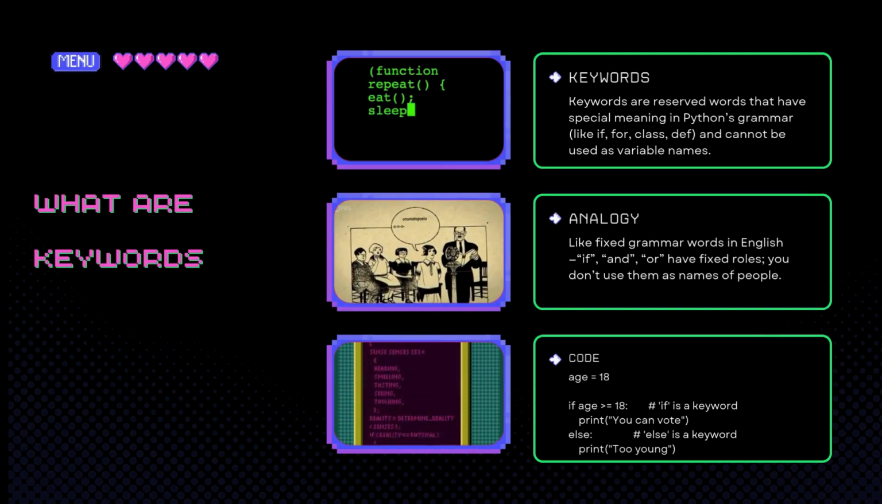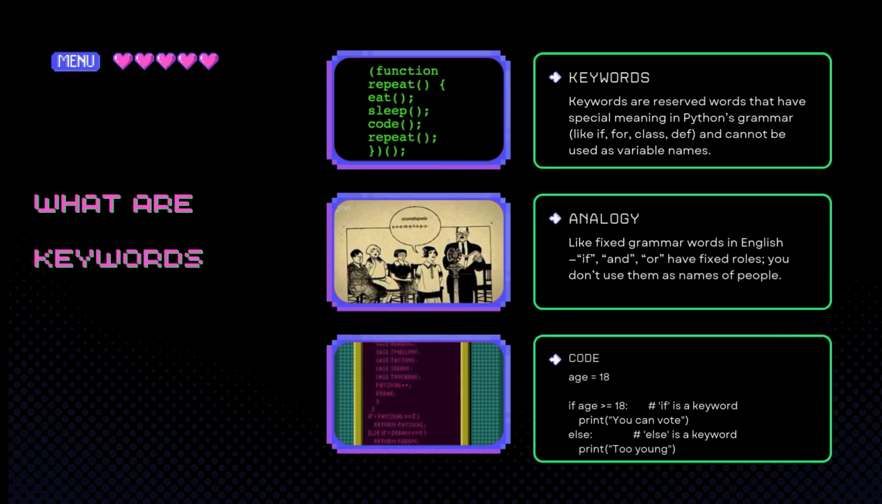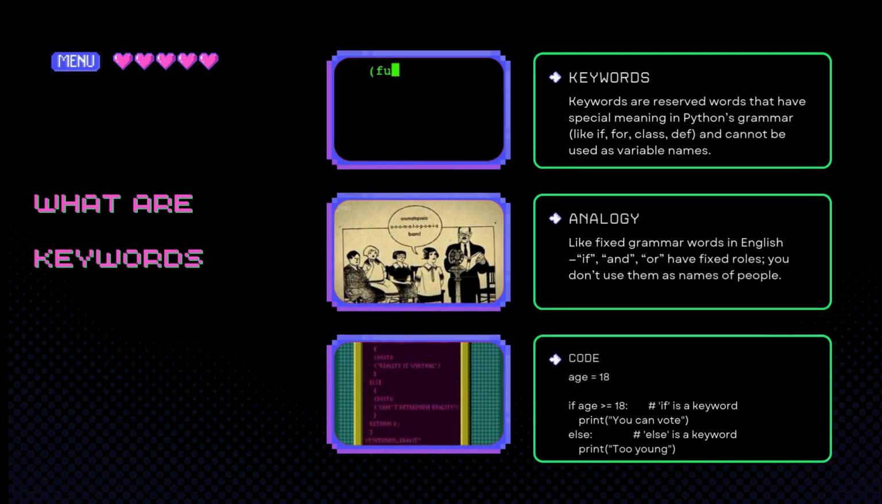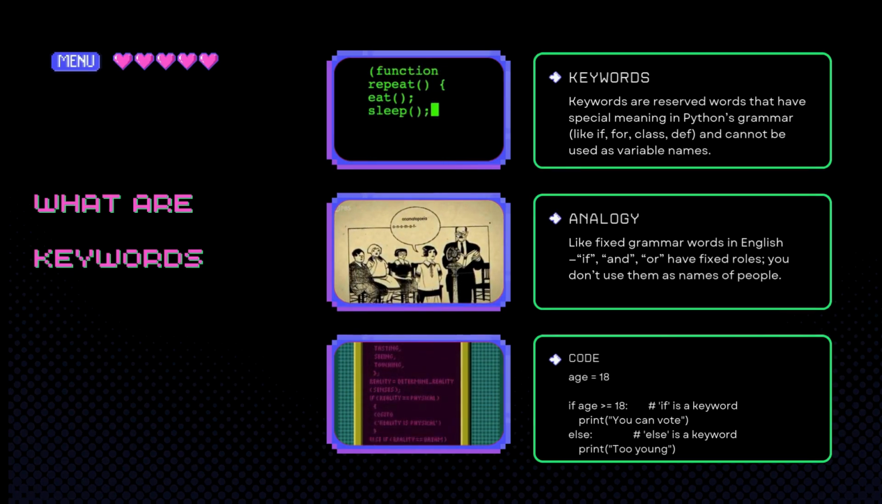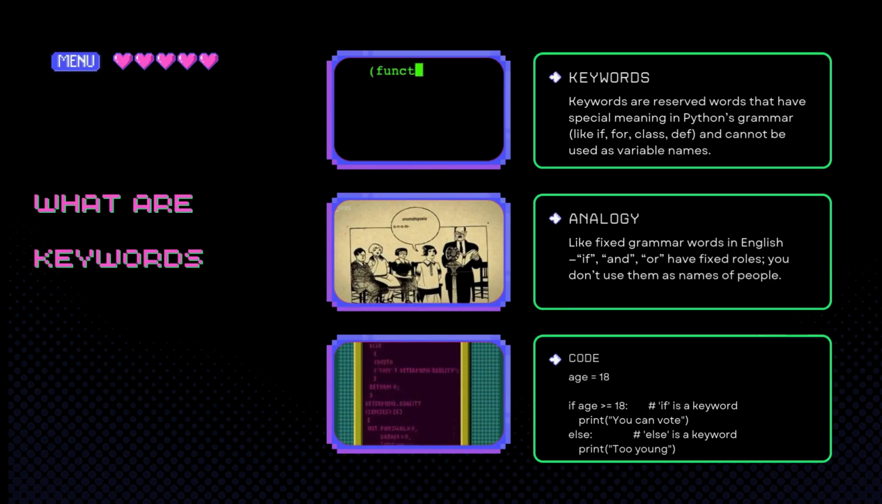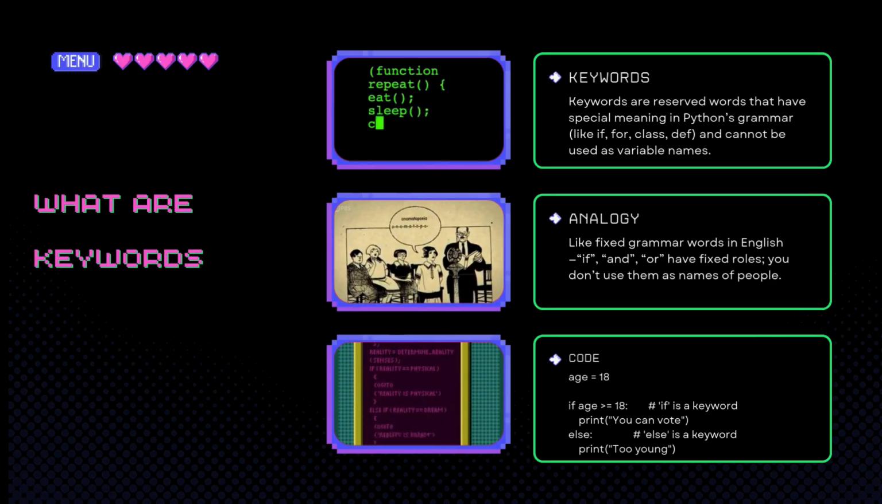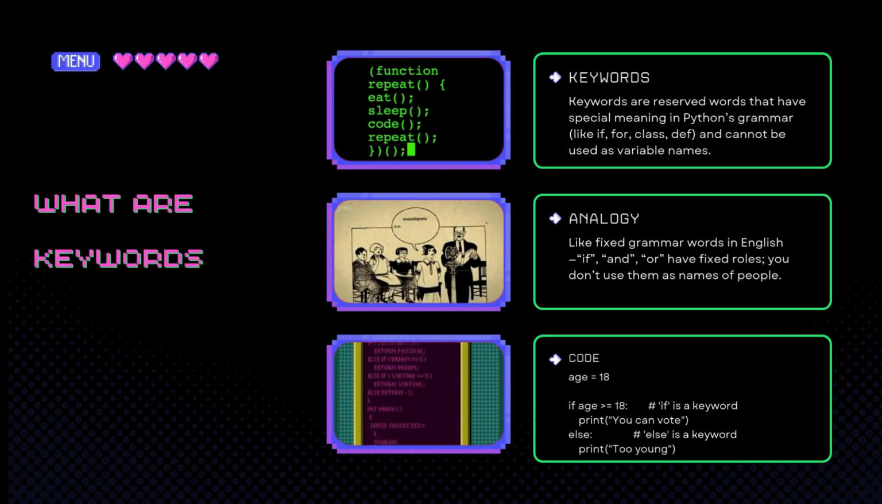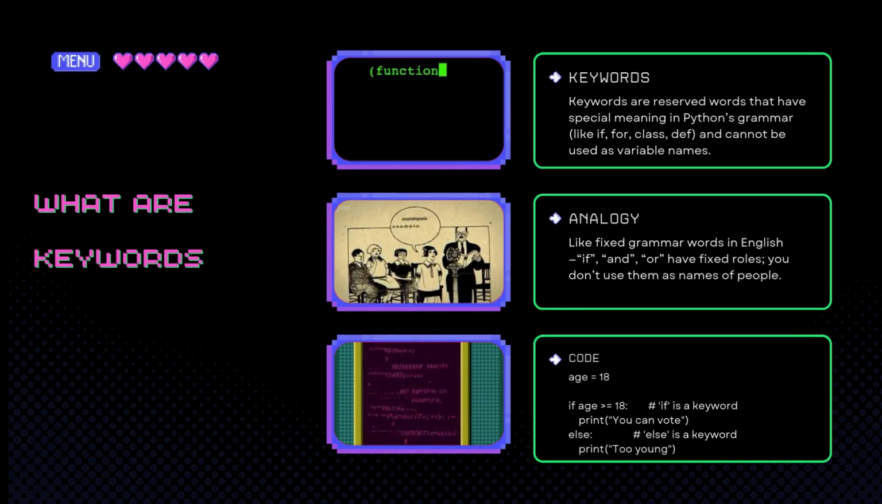Let us understand it with an analogy, like fixed grammar words in English. If, and, or have fixed roles. You don't use them as names of people. Similar case for keywords in Python. Let us understand it by the following program down below.